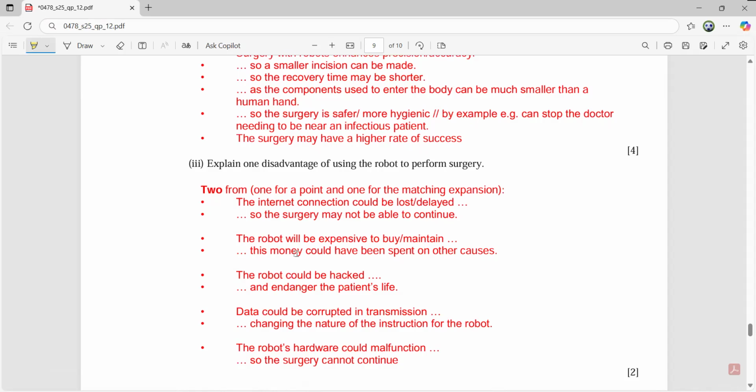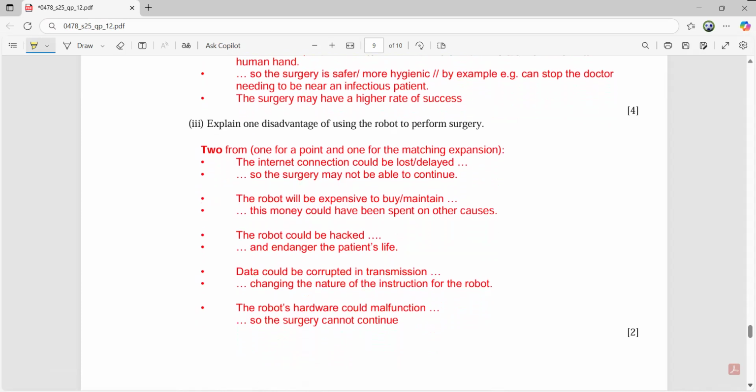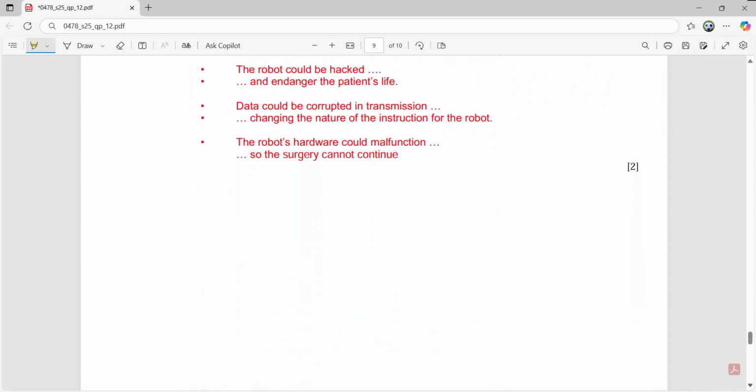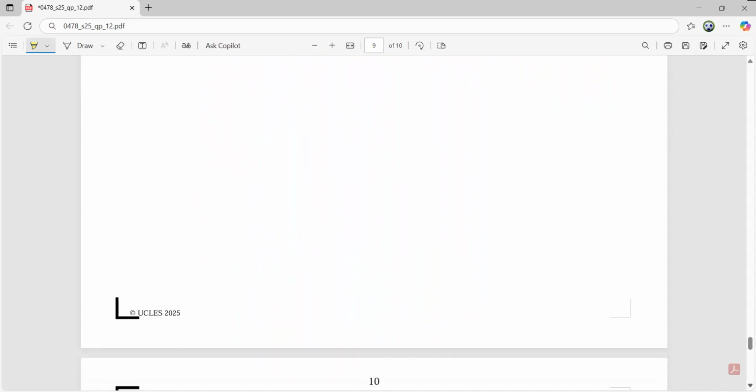The robot could be hacked and endanger the patient's life. Data could be corrupted in transmission, changing the nature of the instruction for the robot. The robot's hardware could malfunction, so the surgery cannot continue. It may happen. Any one disadvantage with the proper description will give you 2 out of 2. I hope that this is very clear to everyone.